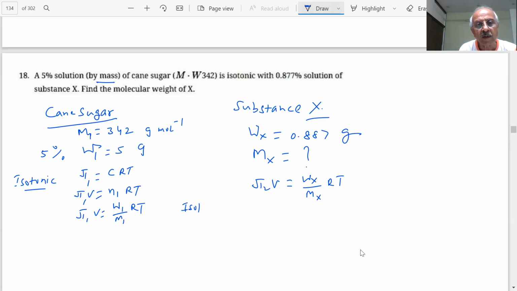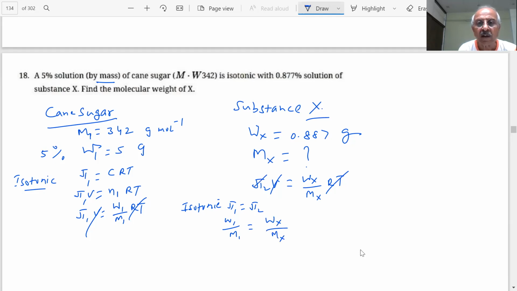Isotonic means pi1 is equal to pi2. Then what do you get, student? What cancels out? RT cancels out. Okay? Then what are you left with? W1 by M1 is equal to Wx by Mx.